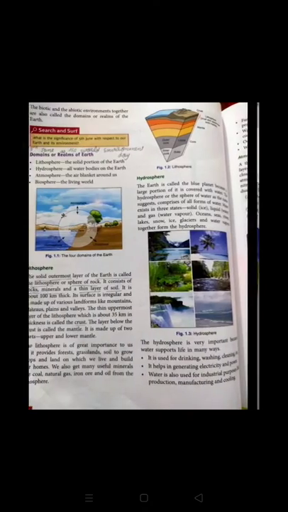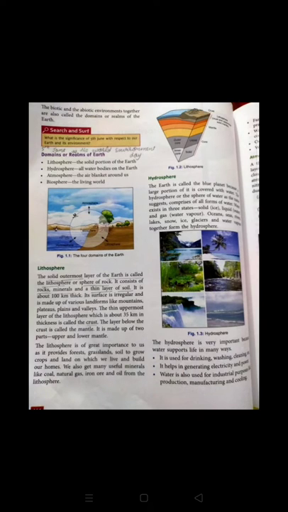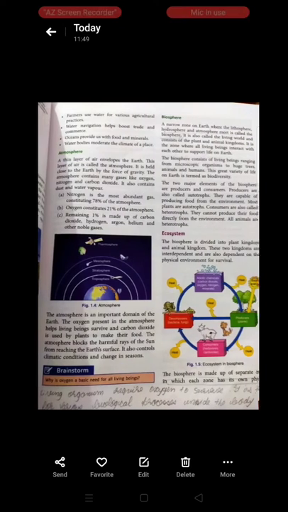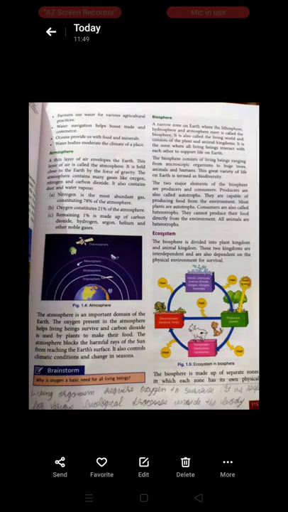Hope you all are clear about the lithosphere and hydrosphere. Lithosphere represents the land portion. We get so many things from the land, that is forest, grassland. We get iron ore, natural gases, coals, such things from our land. And hydrosphere relates to the water, and it is in three forms, that is solid, liquid and gas. Water is essential to produce electricity. Water is essential for the washing of clothes. Water is essential for drinking purposes. Water is essential for agriculture purposes.